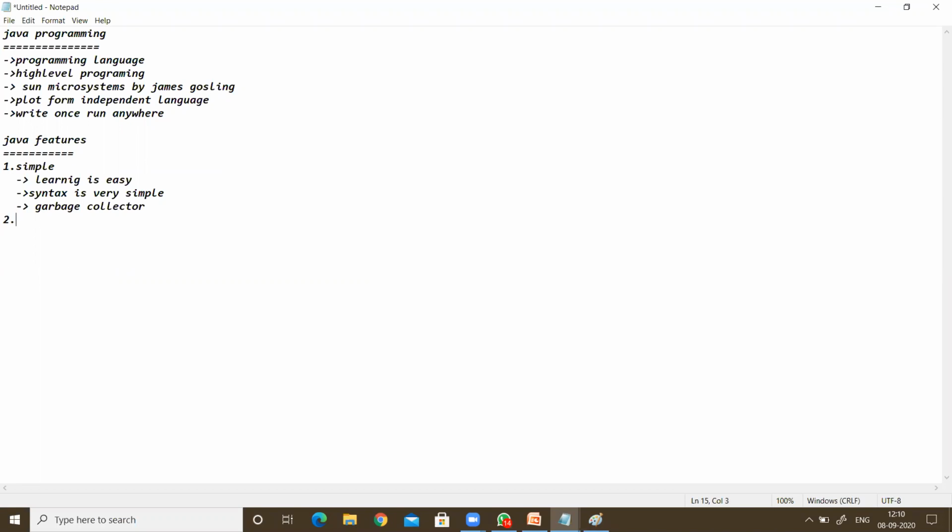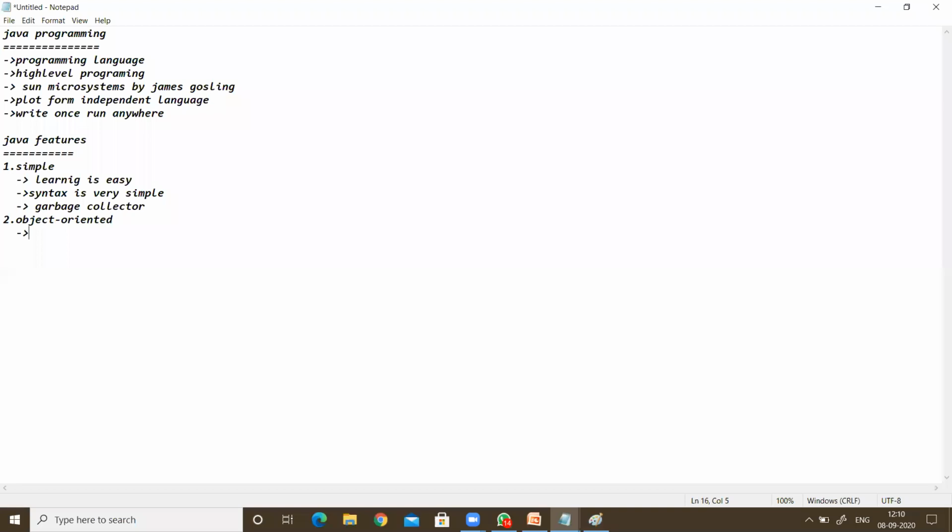The second feature is that it is an object oriented programming language. Why is it object oriented? Because we write everything in a class. Whenever we are writing the class, we must create an object.